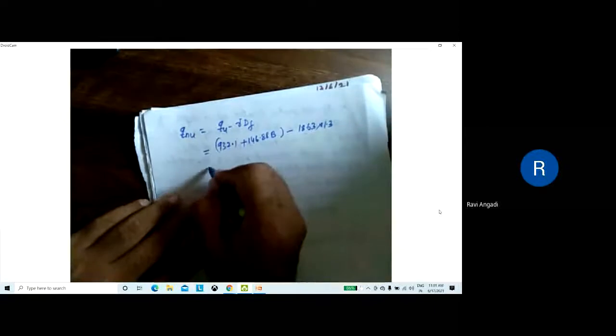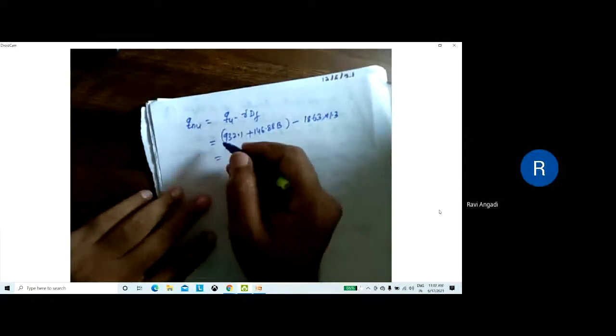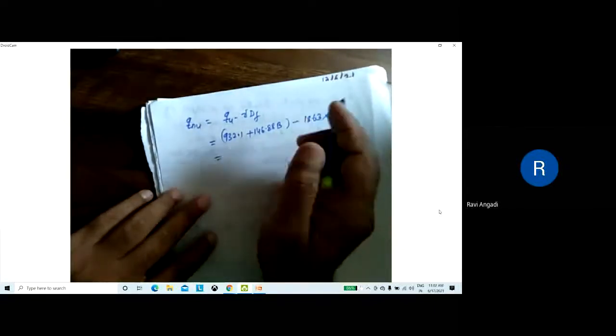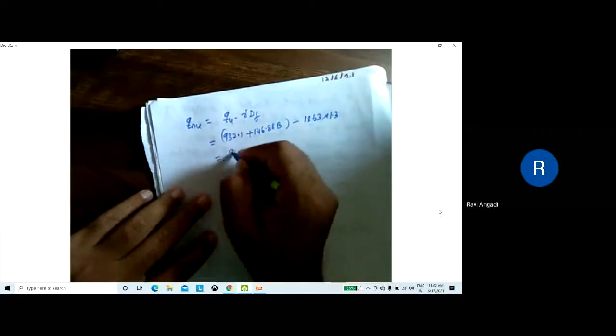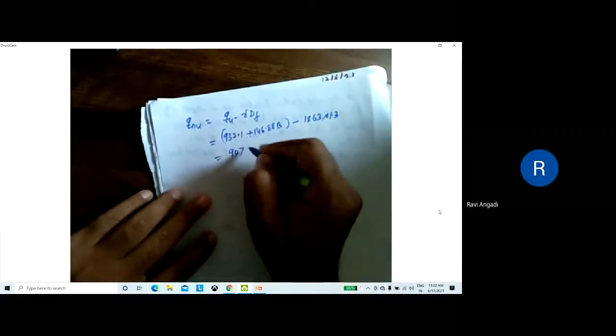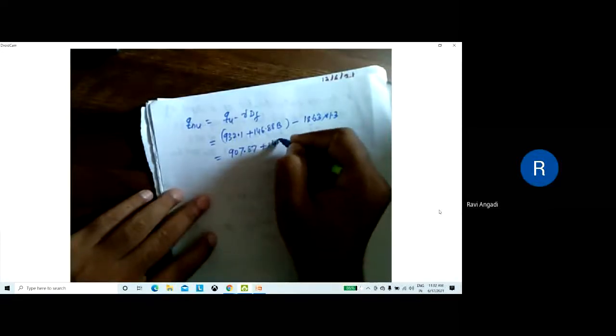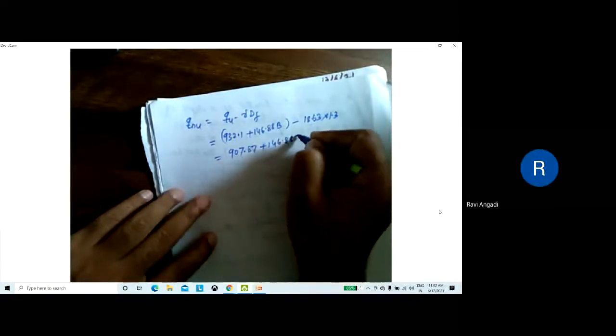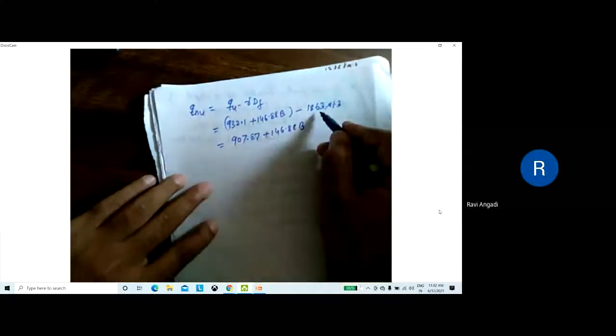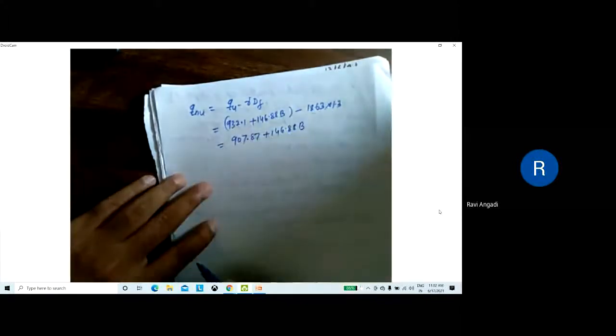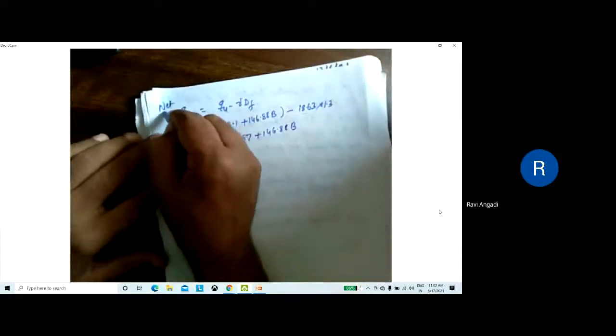Just calculate this one, tell me. You will get 907.87 plus 146.88 B. Correct? This and this. Is it correct? It's the net ultimate, this one.